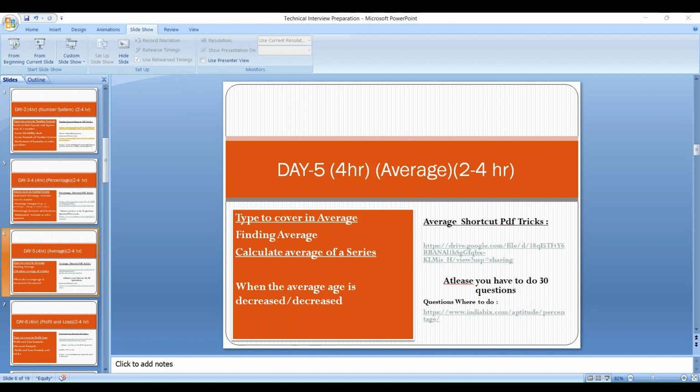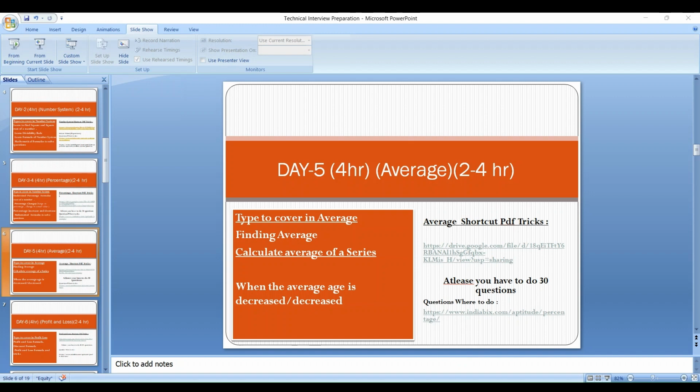First, go to the PDF where I have added all the tips and tricks related to permutations and combinations. After covering and noting down this topic, go to IndiaBix and search problems related to permutations and combinations.